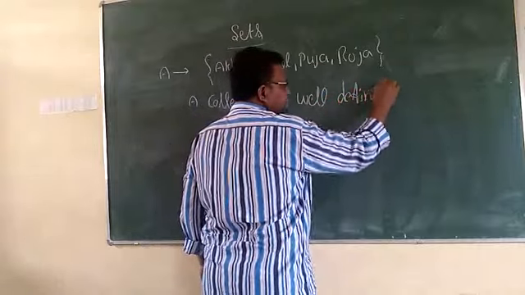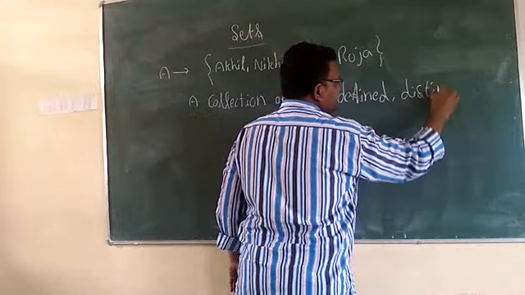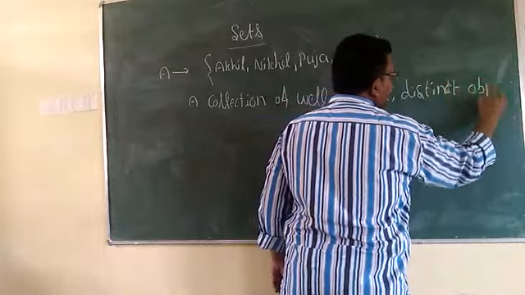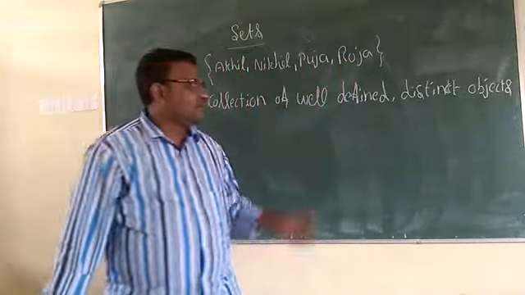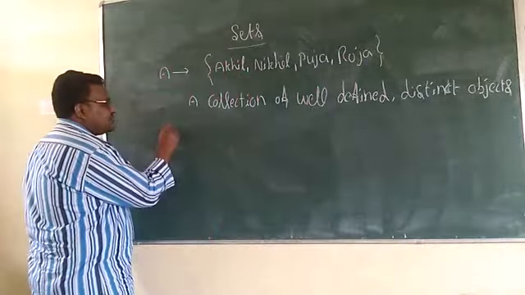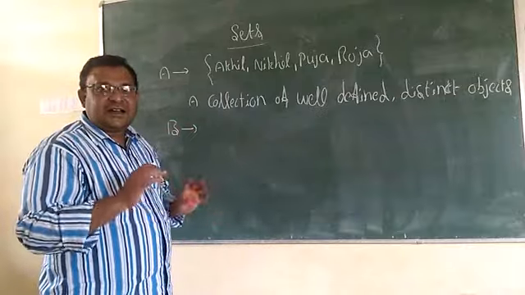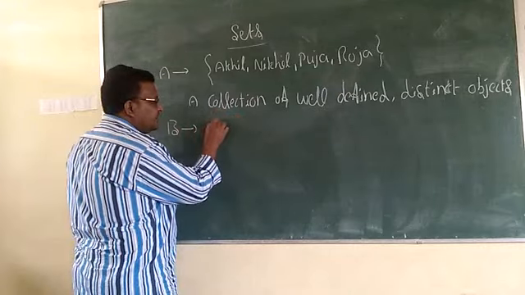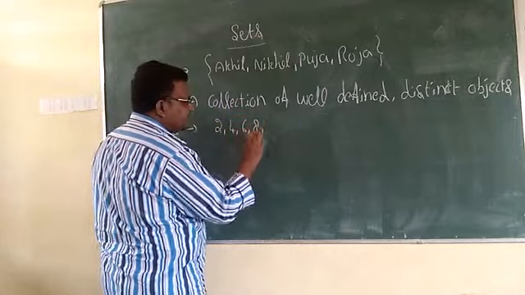well-defined distinct objects. Well-defined distinct objects is a set. That means, now one more person B collects even numbers less than 10. That means 2, 4, 6, 8.